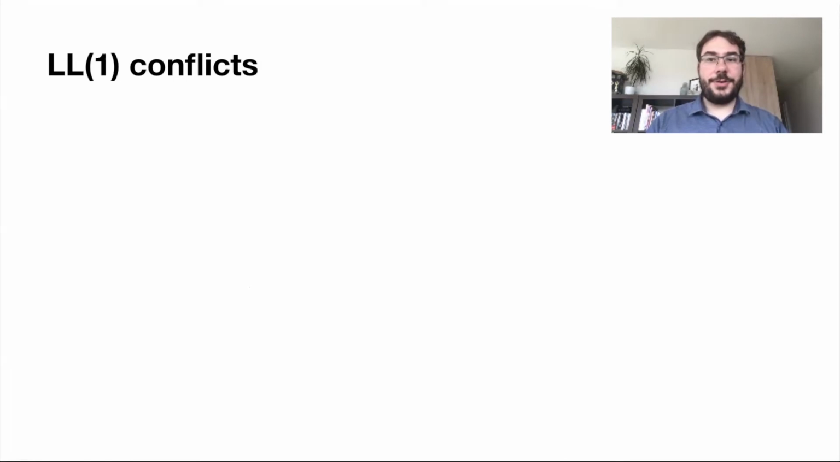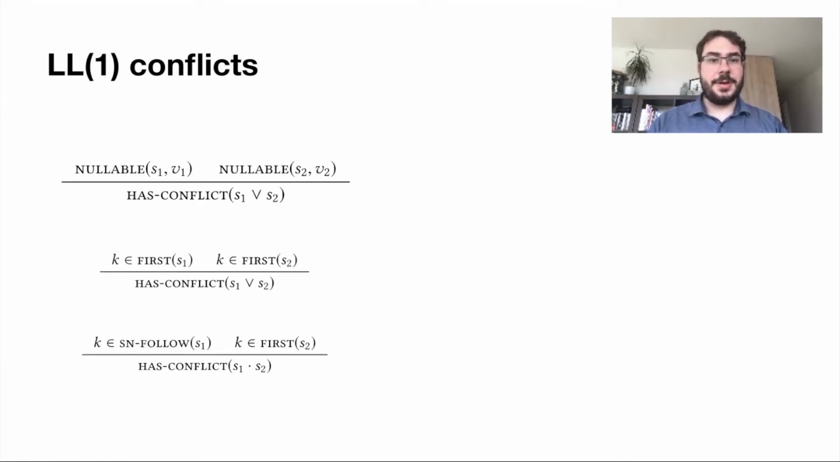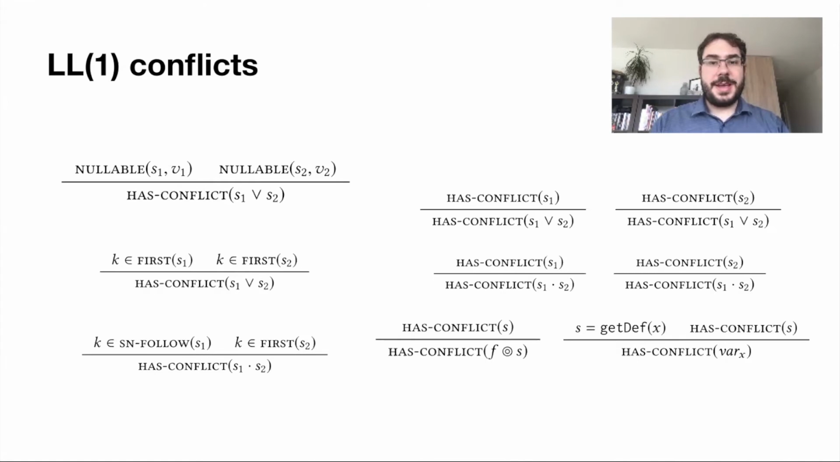We can finally introduce the notion of LL1 conflicts. Conflicts are introduced in three cases: when both sides of a disjunction are nullable, when both sides of a disjunction can start with the same first kind, and in case of sequences, when the should-not-follow set of the left-hand side is incompatible with the first set of the right-hand side. When a syntax has no conflict, we say it is LL1.